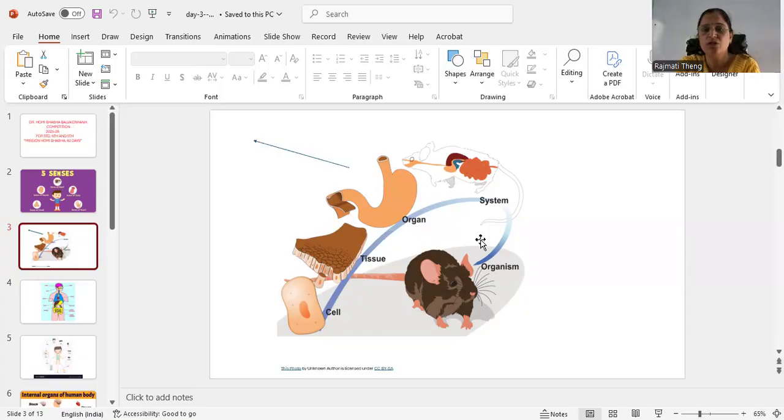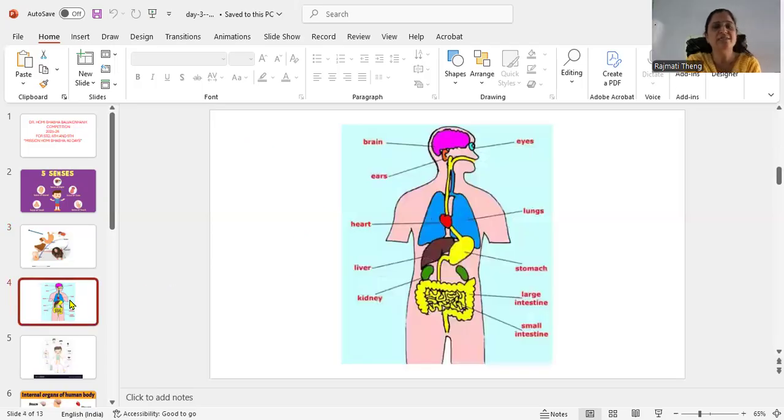A group of tissues which perform a specific function is called an organ. A group of organs is called an organ system, and the organ system is present in the body of an organism. In our body different organs are present. Organs are classified into two groups: external organs and internal organs.